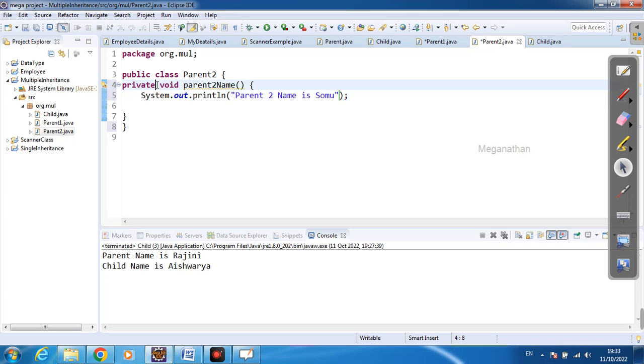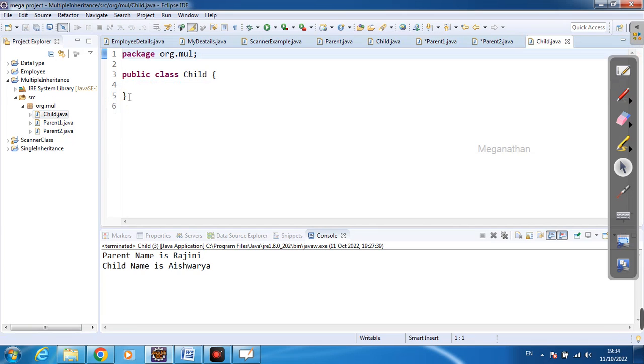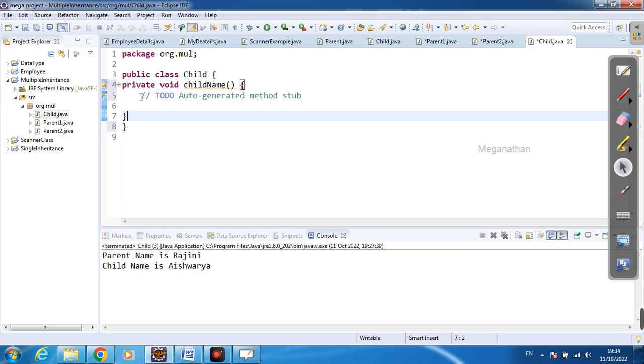I'm going to change this to public, okay? Because if you keep it private, we can access it only within the class. We need to change it to public, right? This also, I'm going to change this method to public, and I am going to create one method in this child class also. Child name, sys out, child name is baby. Child name is baby, like that. Just I am giving a name, right?